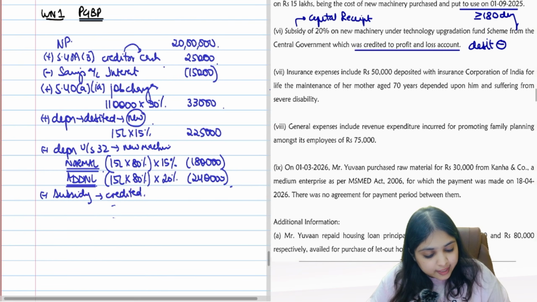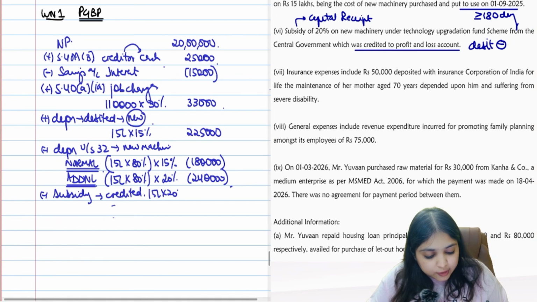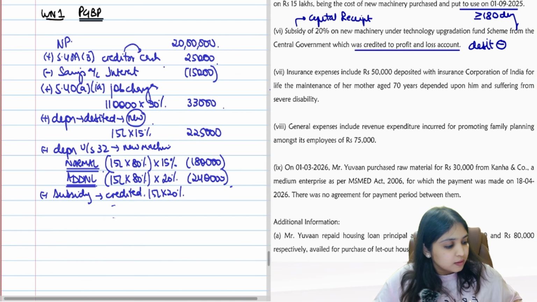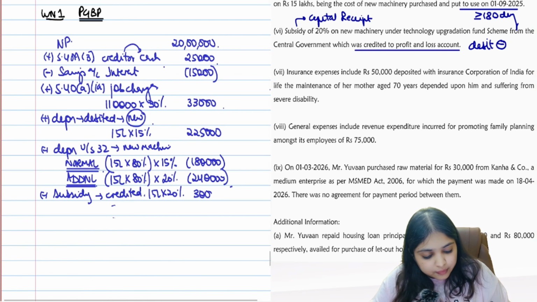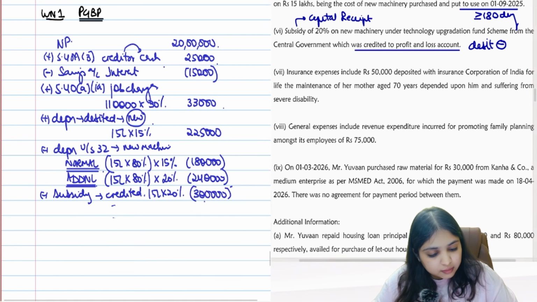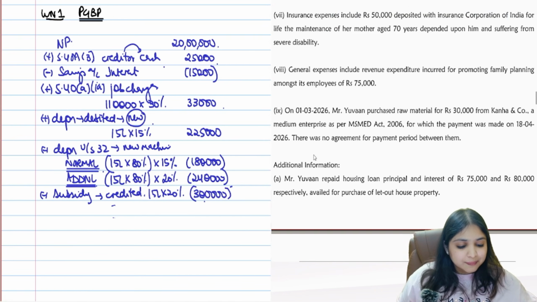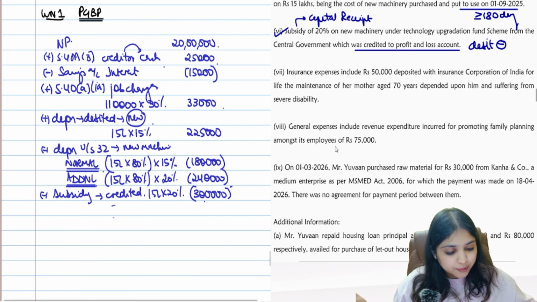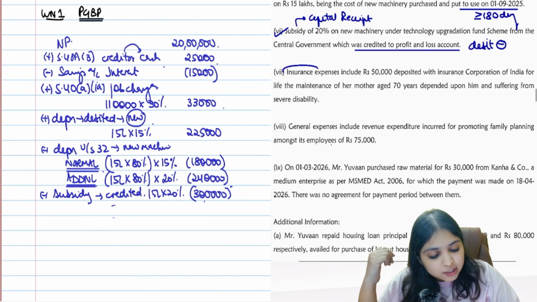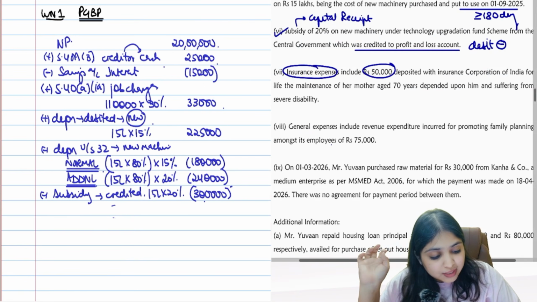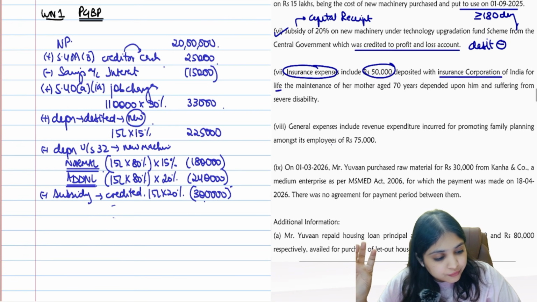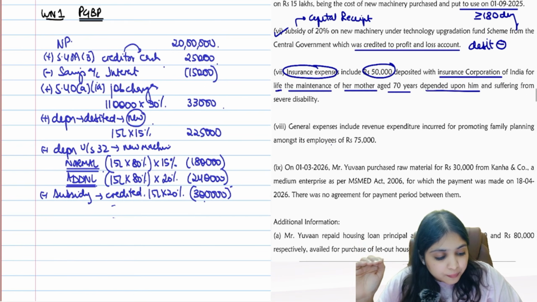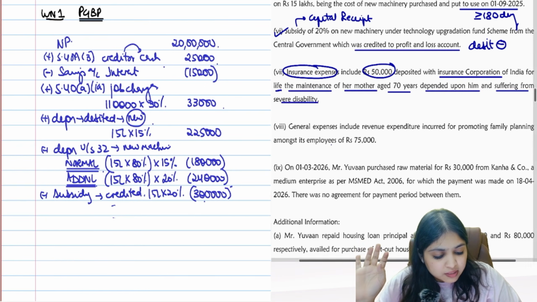How much is the subsidy, guys? 15 lakh into 20% is the subsidy. 3 lakh rupees. I am going to subtract it. This is also done. Once I am done with this adjustment, my tension is over. Rest of the adjustments are simple only. Come to the next adjustment now. Insurance expense includes 50,000 deposited with Insurance Corporation of India for life, for maintenance of her mother, aged 70 years, dependent upon him and suffering from severe disability.